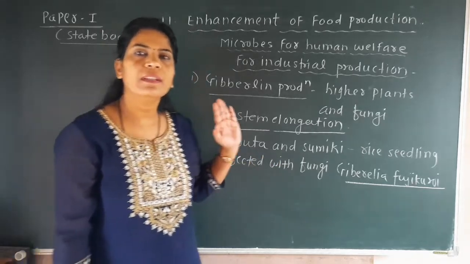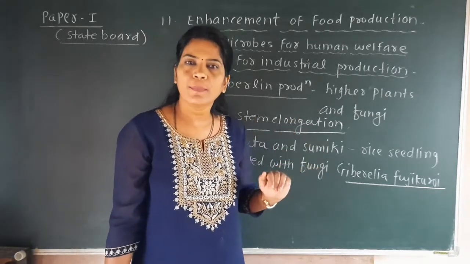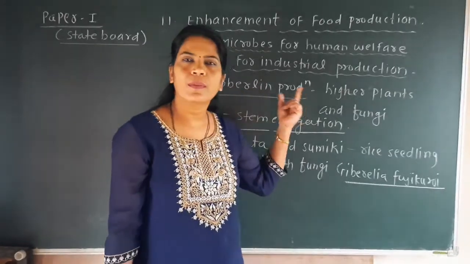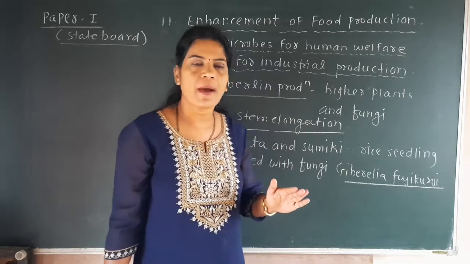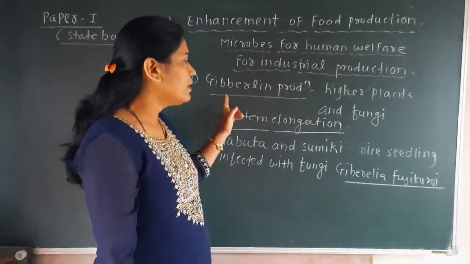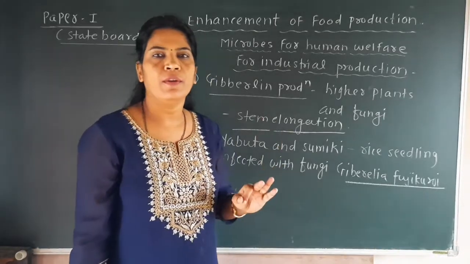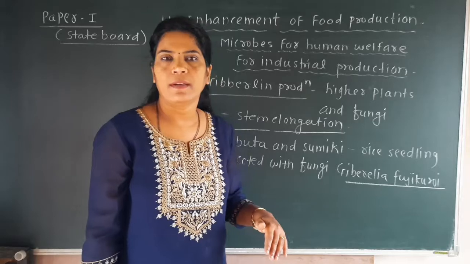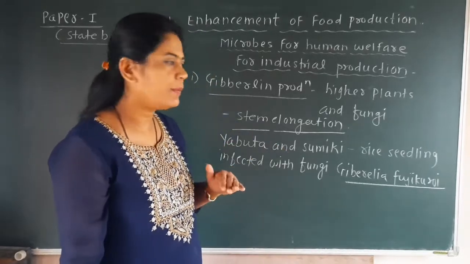so it is not asked for the NEET exam, but from the theory point of view, you have to remember that gibberellin is one of the important hormones produced by the higher plants and the fungi. This gibberellin hormone is mainly involved in the stem elongation of the plant. That means it increases the height of the plant.